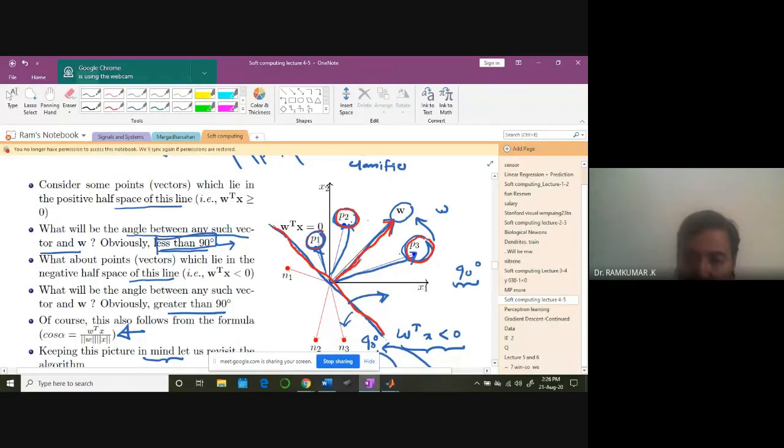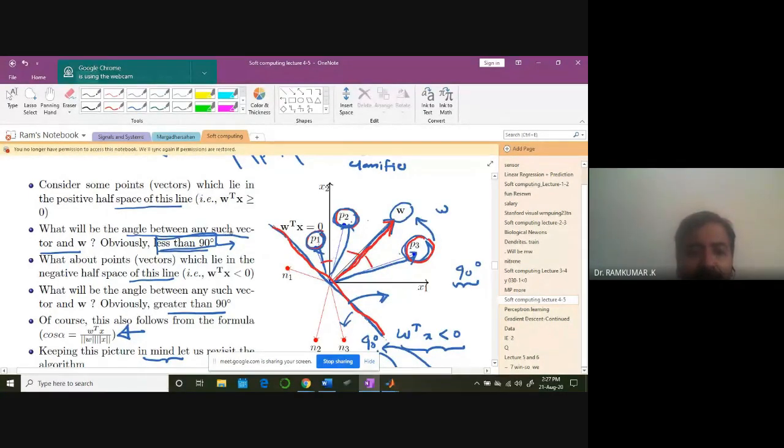If you look at the corresponding angles, all these angles are somewhat lower. This one is a little bigger, but it is classified, and it is less than 90 degrees.